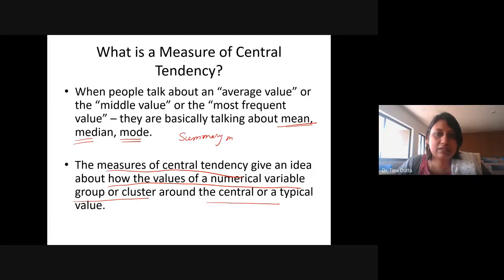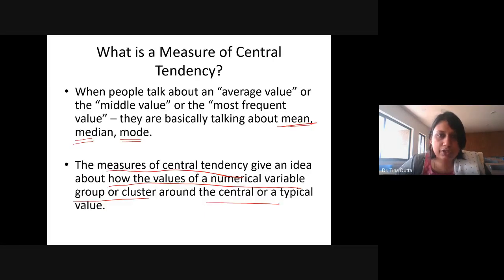Summary measures will include not just central tendency, but also standard deviation and variance, I mean measures of dispersion. So all these measures, mean, median, mode, summarize the entire distribution. It would generate one single value that would give you an idea about the central part of the distribution. That is why it is called measures of central tendency or measures of central value.